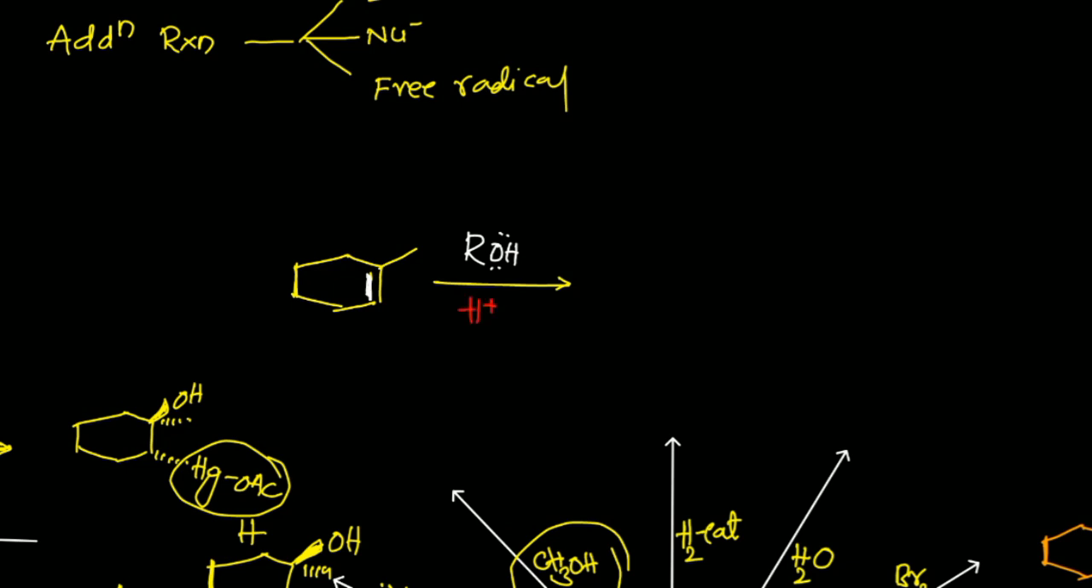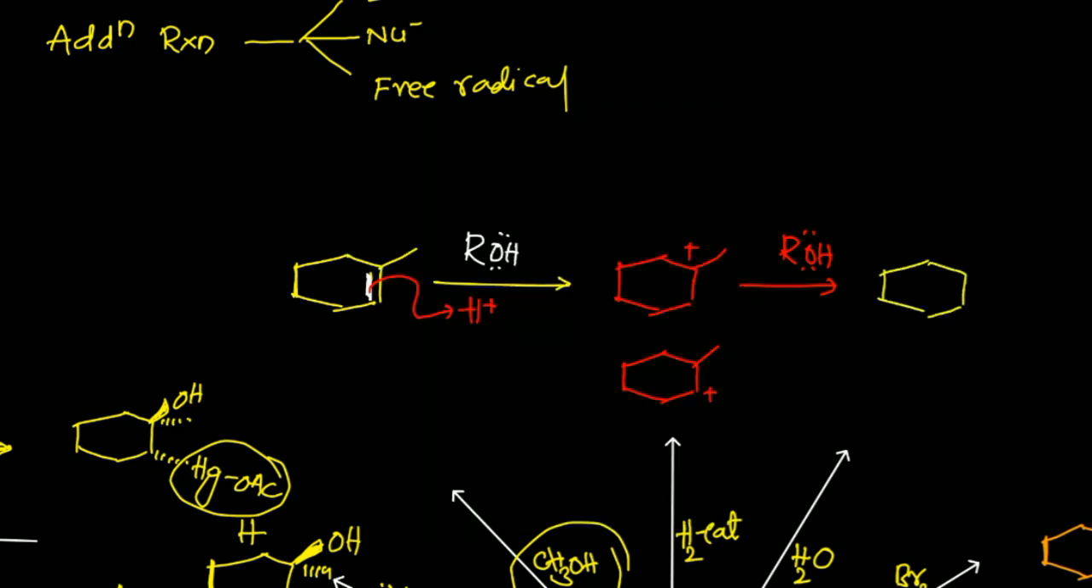What will happen now? First the alkene will be converted to a cation. Two cations can be formed, either secondary or tertiary, and the tertiary will be the most stable. Then your alcohol, ROH, will be the source of the nucleophile and attack the tertiary cation, and the product will be formed like this one. Remember this, and this is the major product of this reaction.